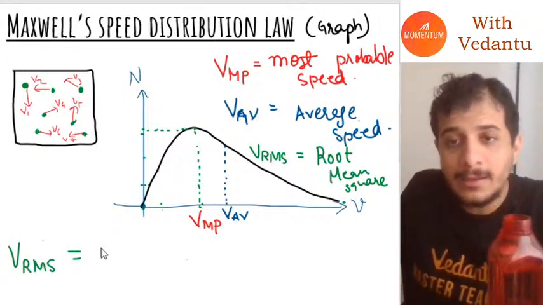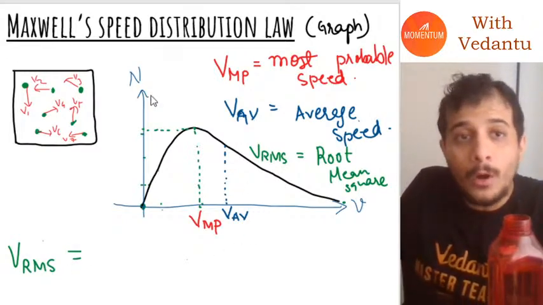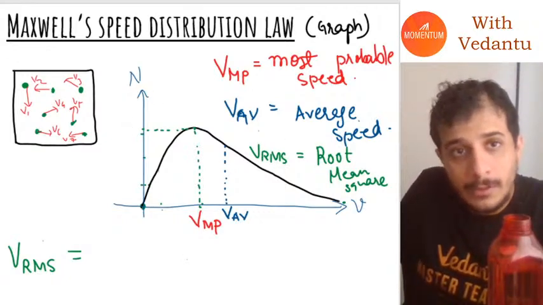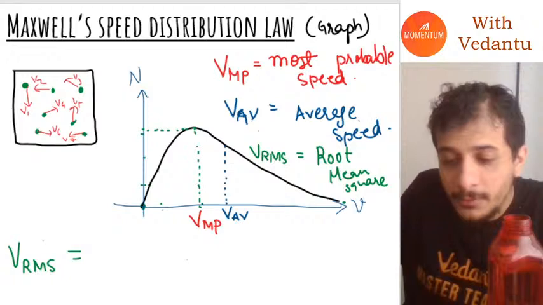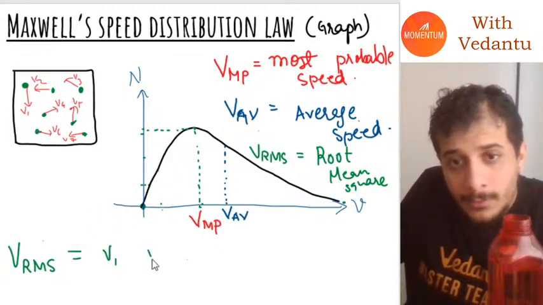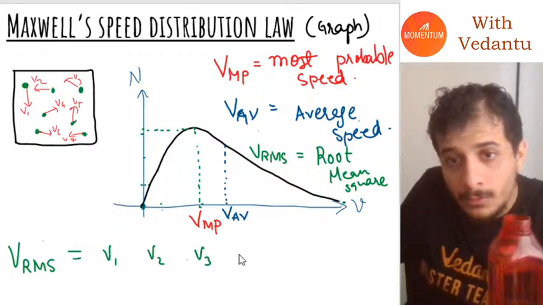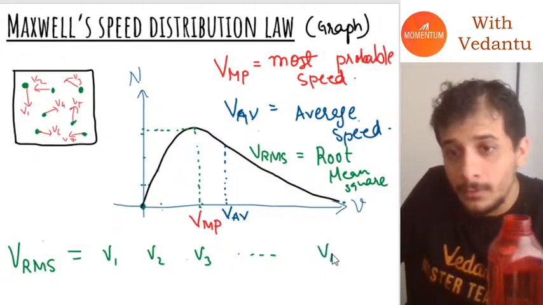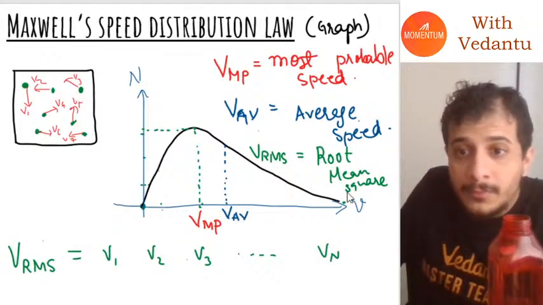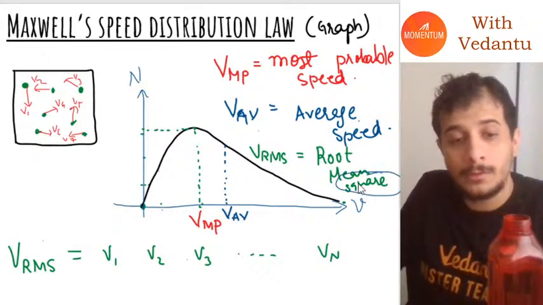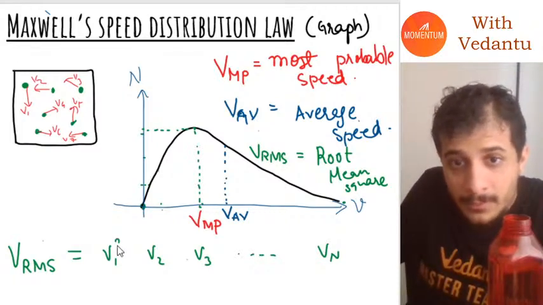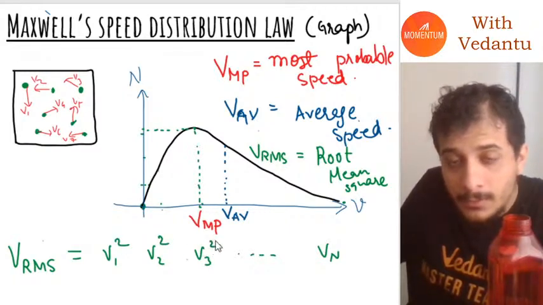Okay, so basically, whatever is written, you have to go in the reverse order of that. First of all, we will take all the velocities v1, v2, v3, dot dot dot, vn. Then the first thing we will do with them is square all the velocities. So when we square all the velocities, guys, it will be v1 square, v2 square, v3 square, dot dot